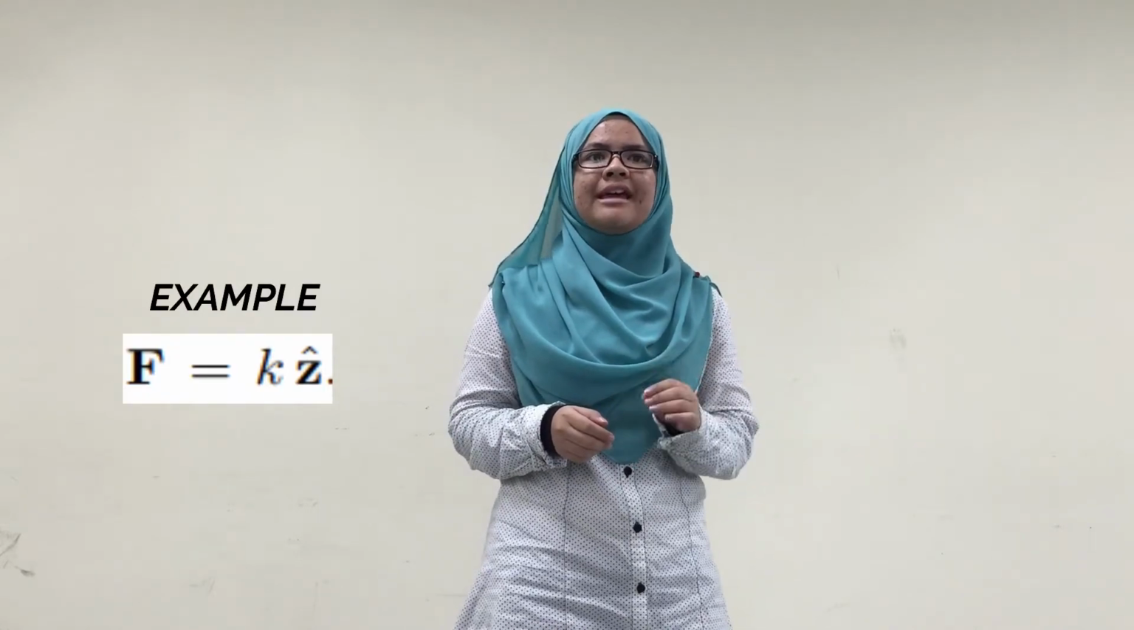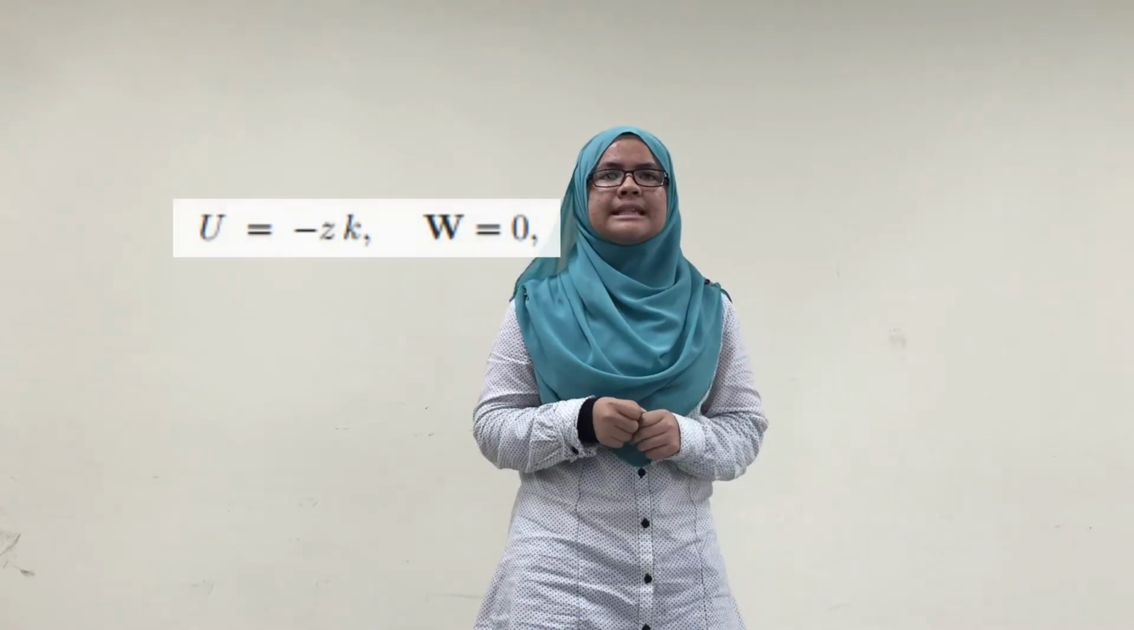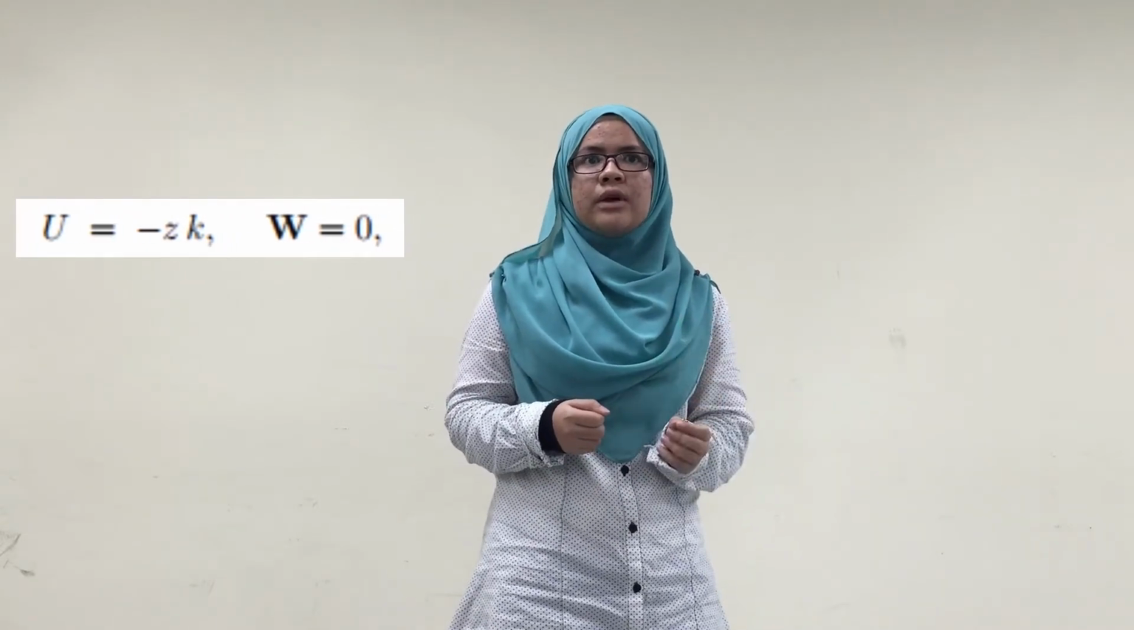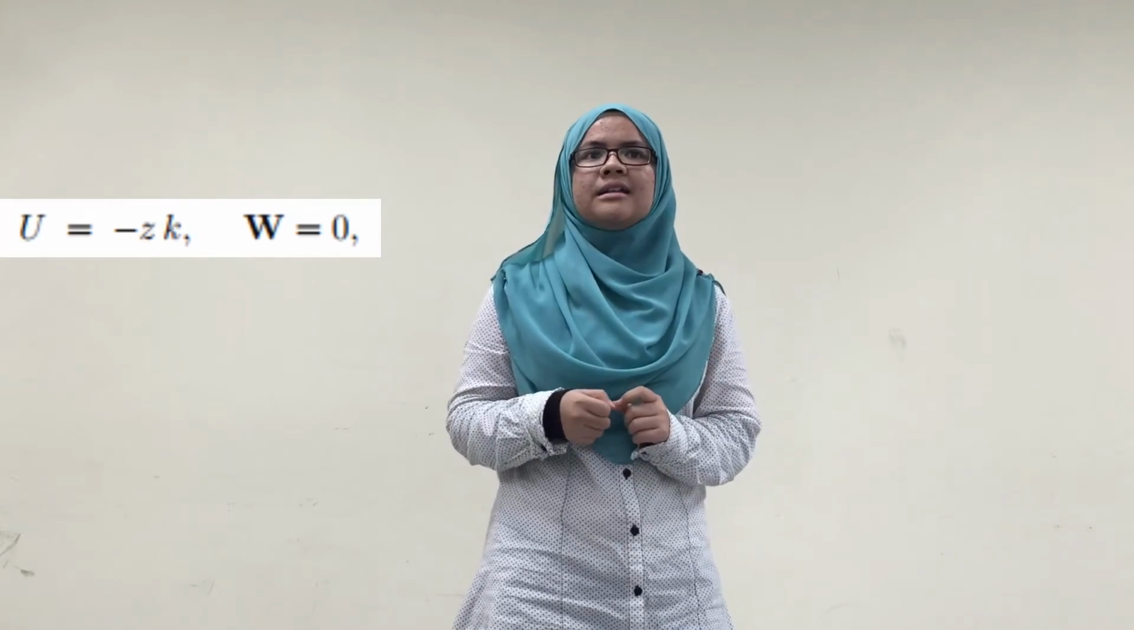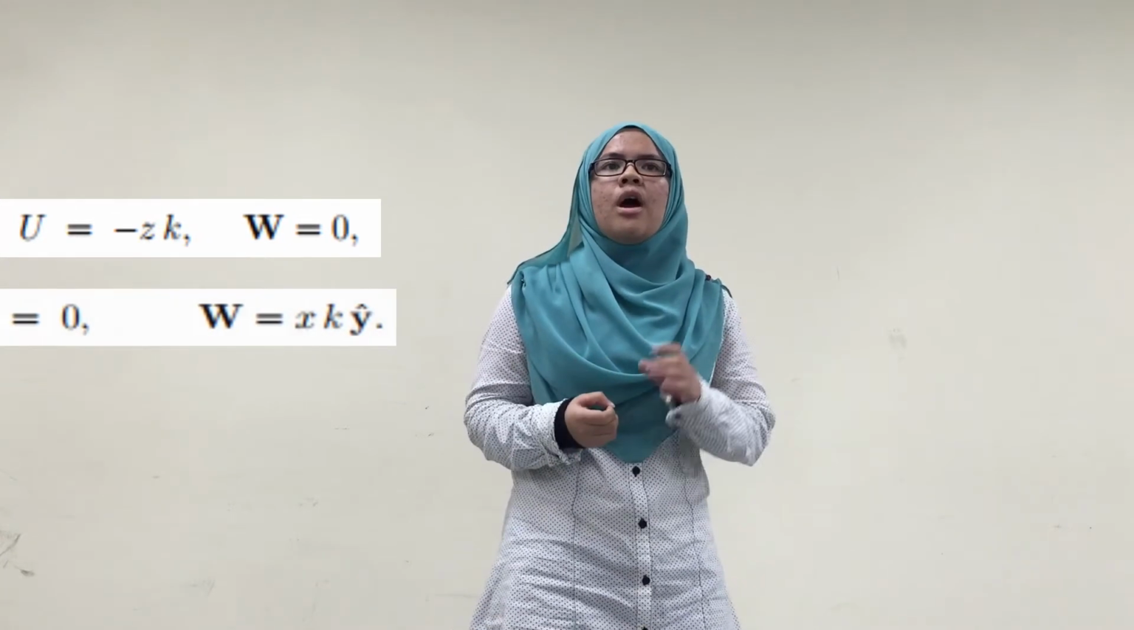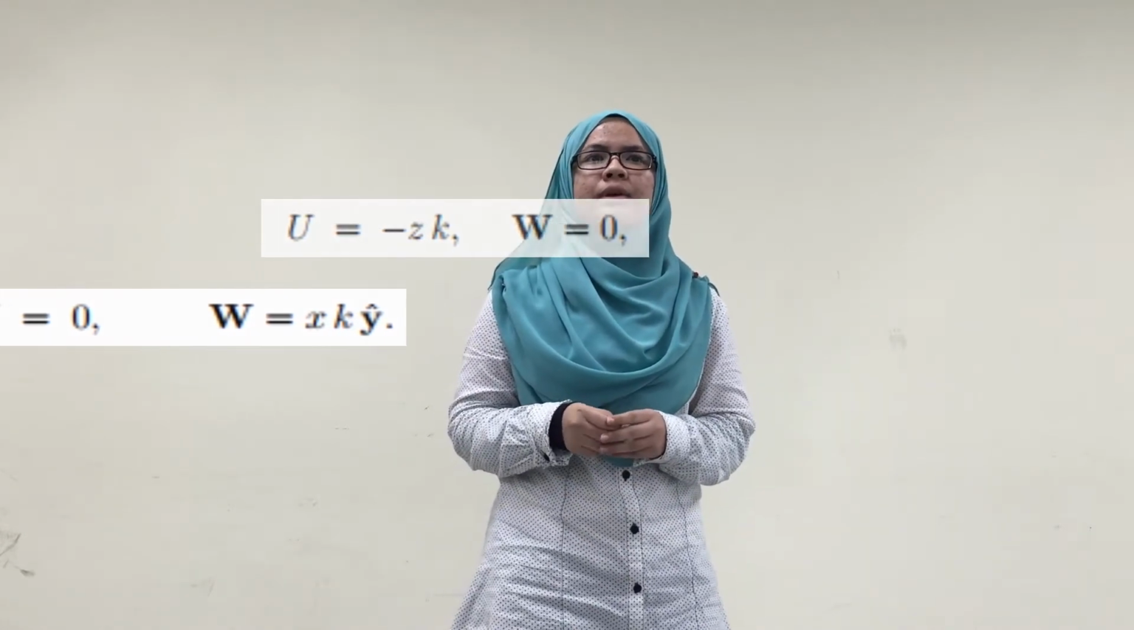Now, this decomposition into a gradient and a curl is not necessarily unique. For example, suppose that vector f is a constant, f equal to k z-hat. Then the first equation can be satisfied in many ways. Two simple choices are: u equal to negative k z, with vector w equal to 0; and second, u equal to 0 and vector w equal to k y in the x direction.